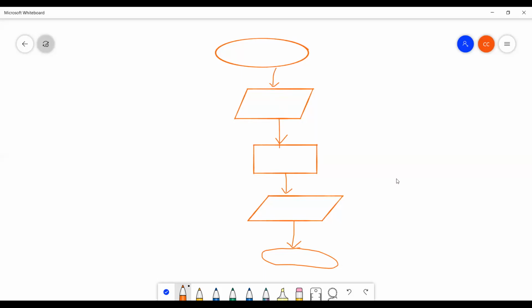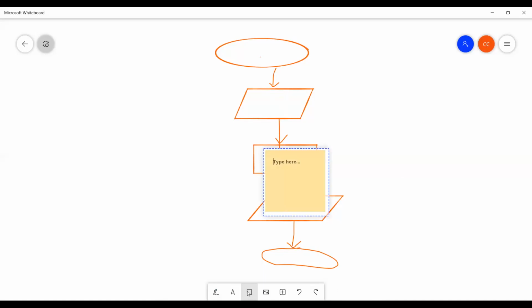Then I'm going to write something here inside. What is this? This is called start now. Start. What is second one?